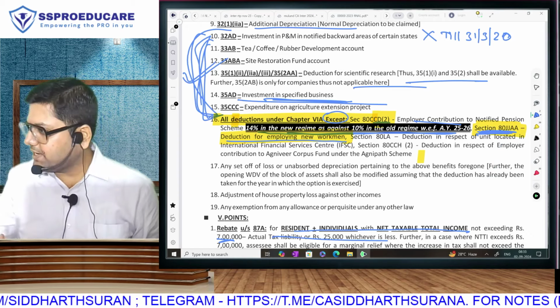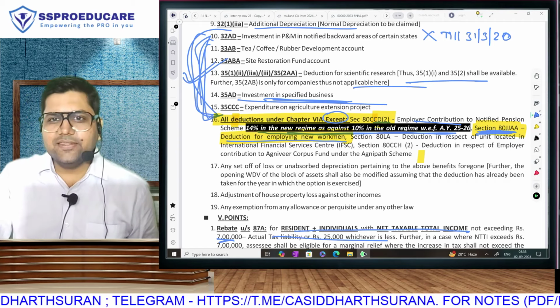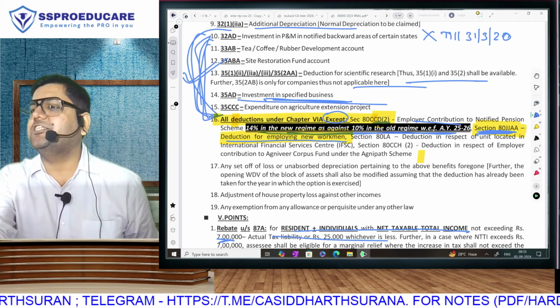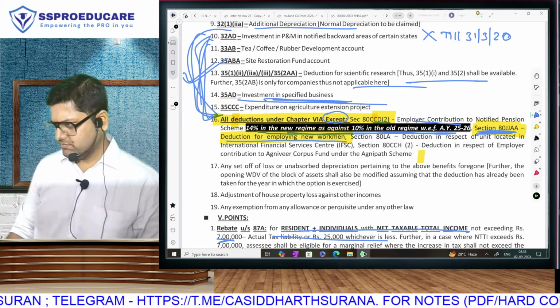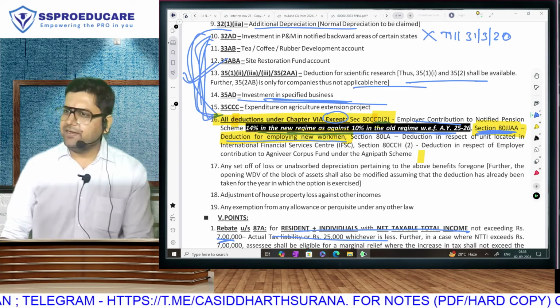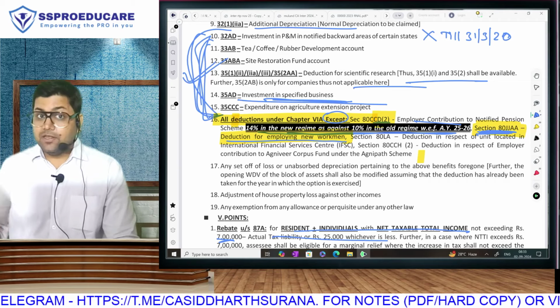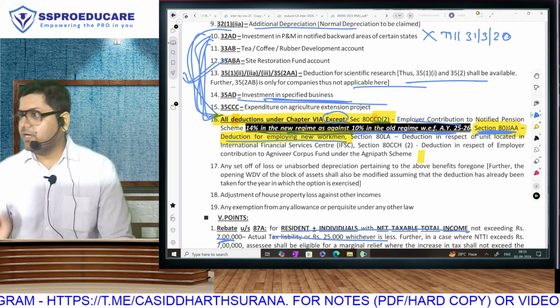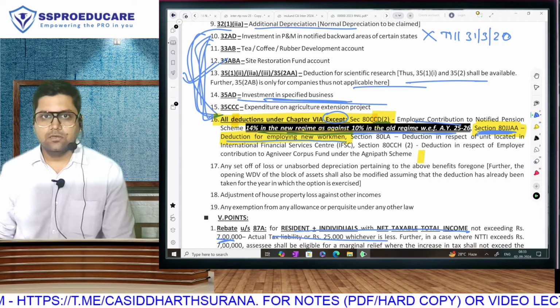CA Inter Direct Tax. You will find this section 80JJAA in every paper, in MCQs. You will find it everywhere. Why, sir? It is a deduction which will be allowed in old as well as new regime. That is so clearly visible.